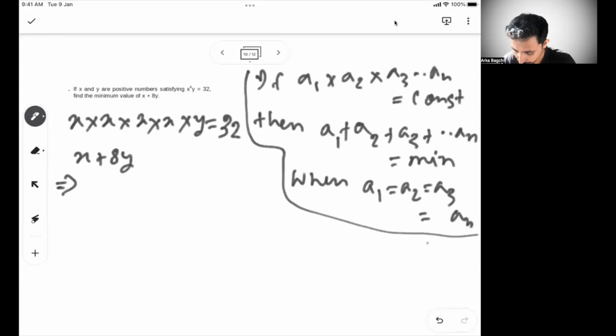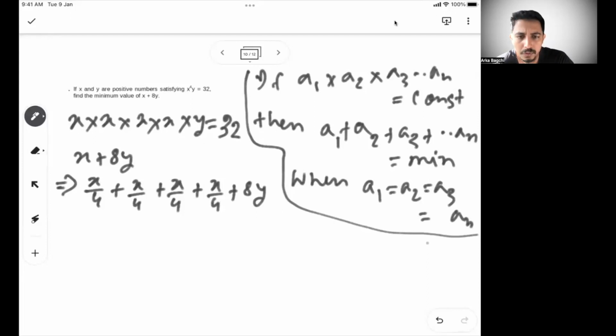So if I break it into 4 times of x, it will become x by 4 plus x by 4 plus x by 4 plus x by 4 plus 8y. So y once here, but here we have 8y. So in this case, we have to rewrite this x, because here is also a1, here is also a1, here is also a2, here is also a2. So there is no change between the product and the numbers that are getting added. So when I say the product of certain numbers is constant, the sum of the same numbers has to be minimum. While considering the minimum condition, we have to consider the sum of the same numbers.